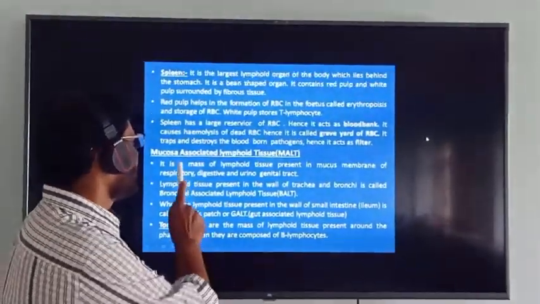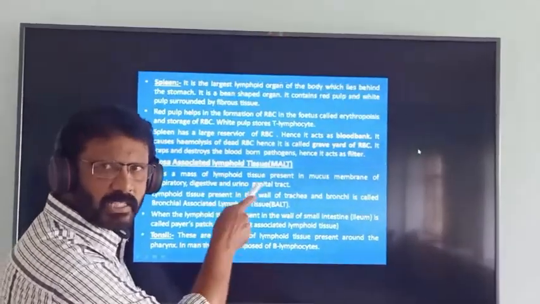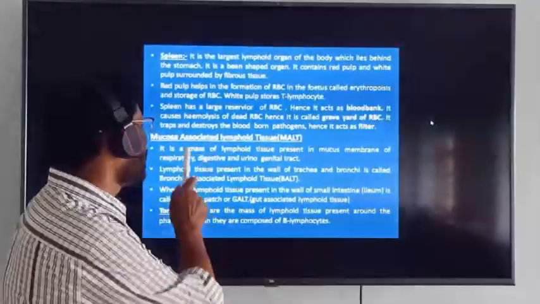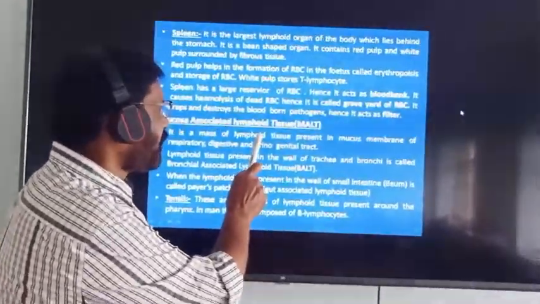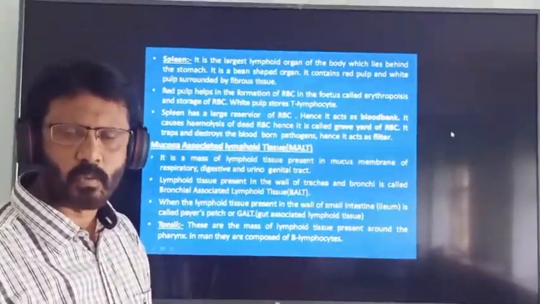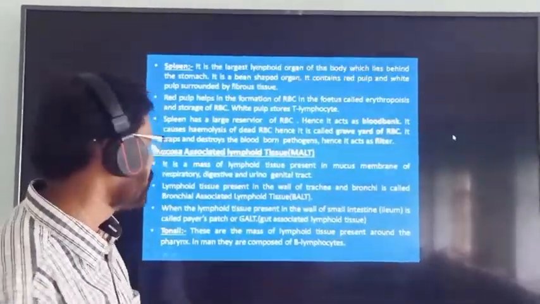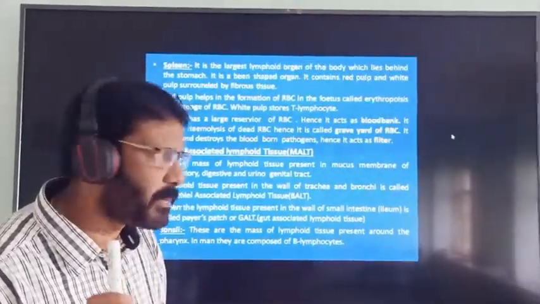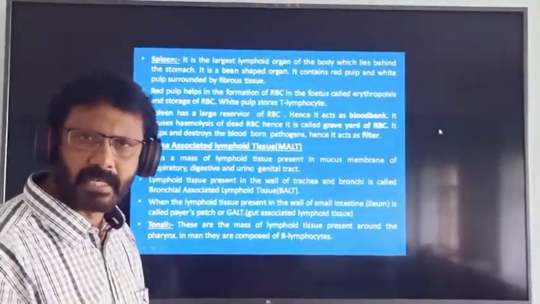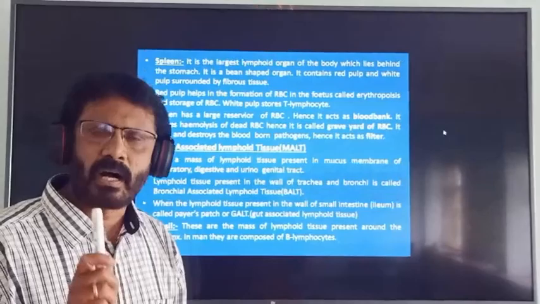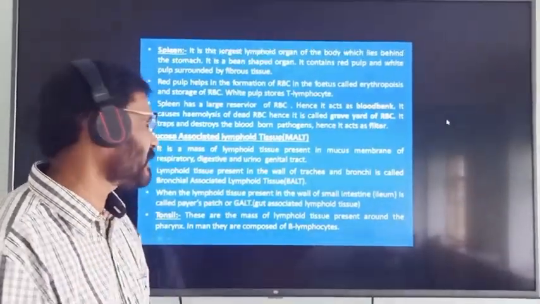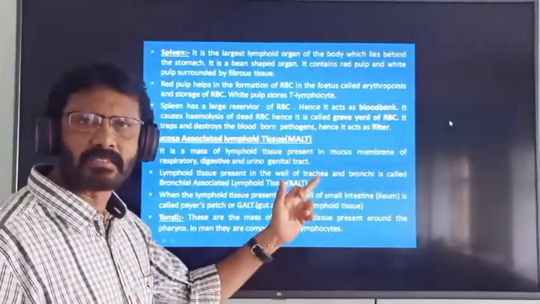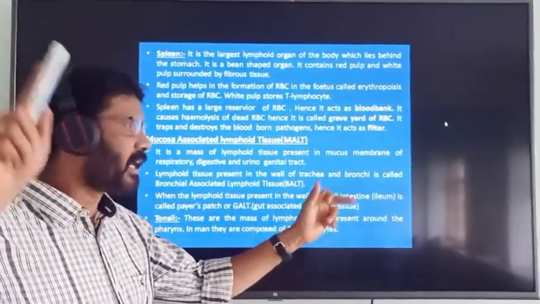So next point is mucosa-associated lymphoid tissue. It is MALT. MALT full form is mucosa-associated lymphoid tissue. So what is MALT? It is a mass of lymphoid tissue present in the mucous membrane of respiratory, digestive and urinogenital tract. Lymphoid tissue present in the wall of the trachea and bronchi of lung